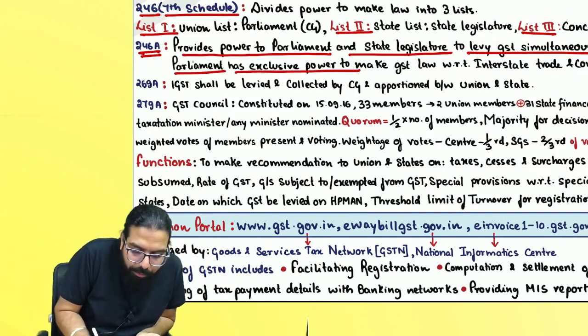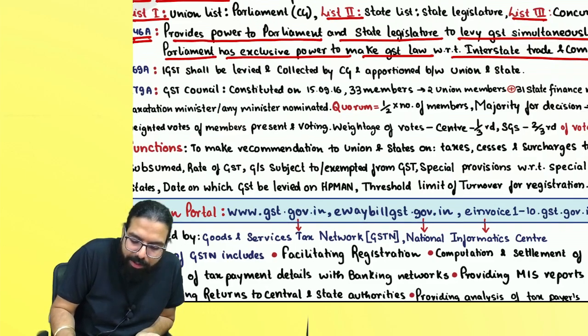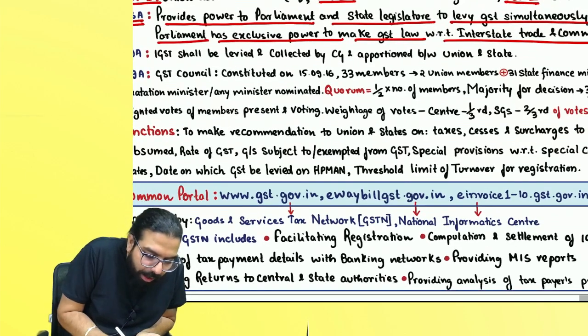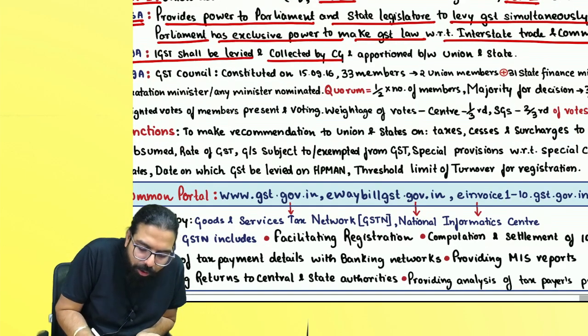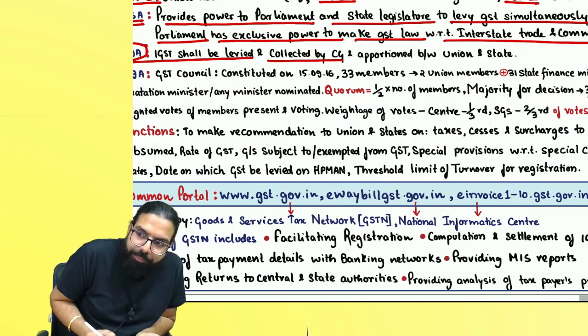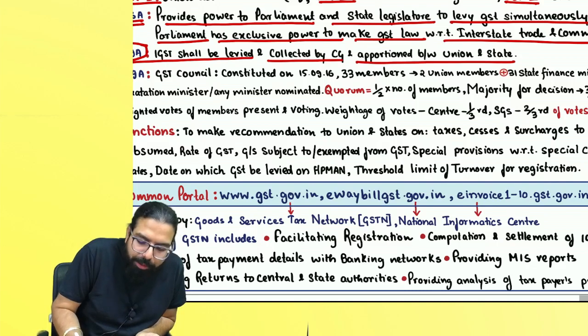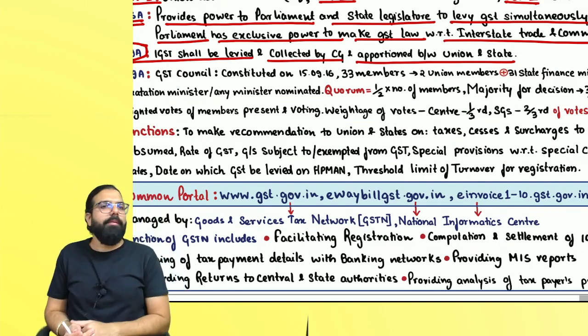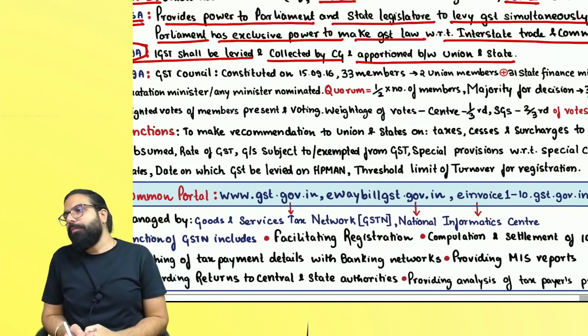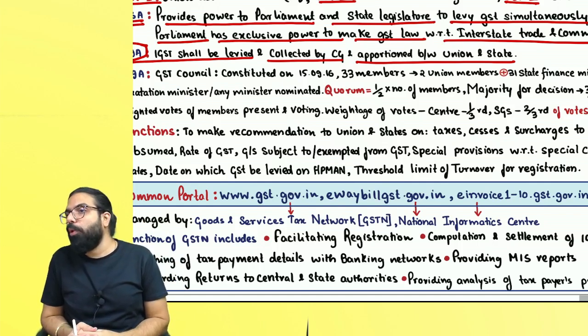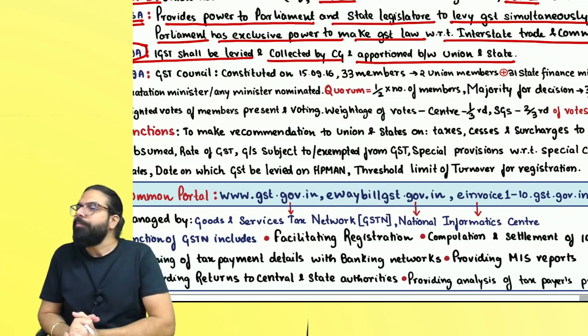Parliament has exclusive power to make law on GST with respect to interstate trade or commerce. IGST shall be levied and collected by whom? Central government, and that is article number 269A, and it will be apportioned between union and state. Are we all clear? It will be apportioned between both the union and state.